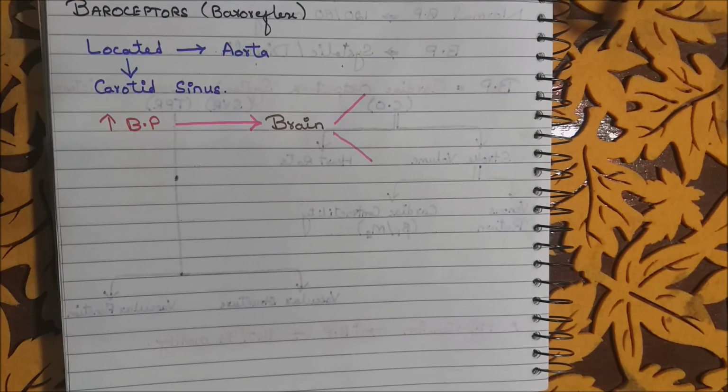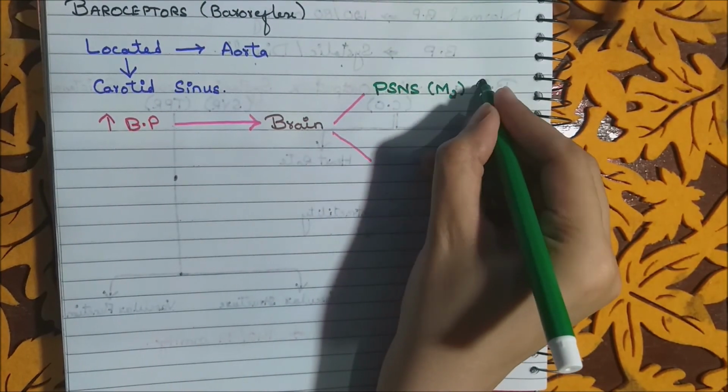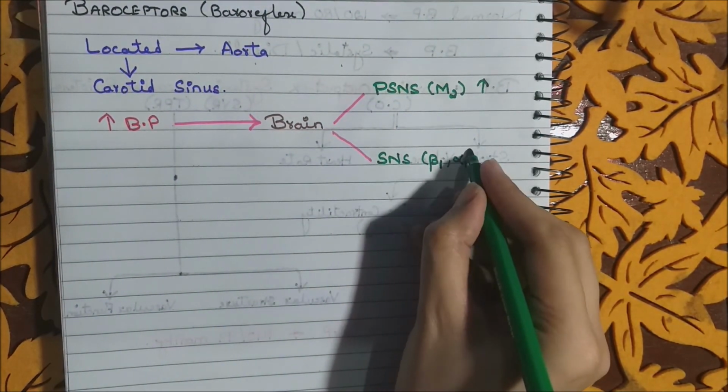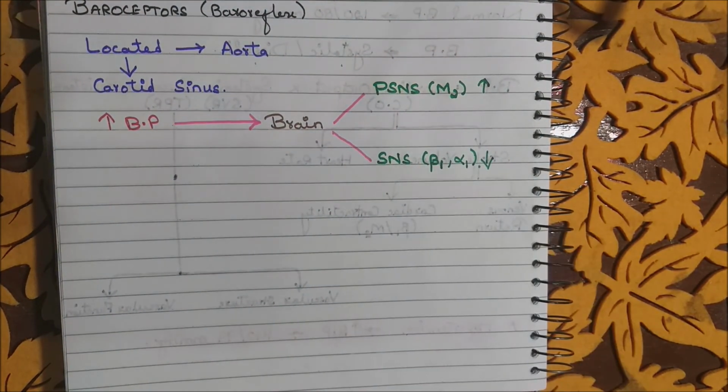For example, if the blood pressure increases, the baroreceptor sends signals to the brain, and the brain will decrease the activity of the sympathetic nervous system by decreasing the release of epinephrine and norepinephrine. On the other hand, it increases the parasympathetic innervation of the heart by increasing the secretion of acetylcholine.